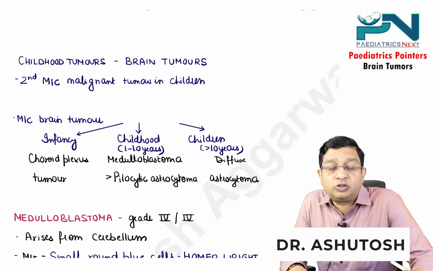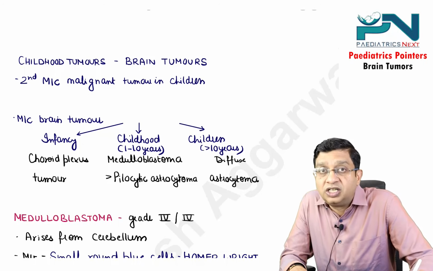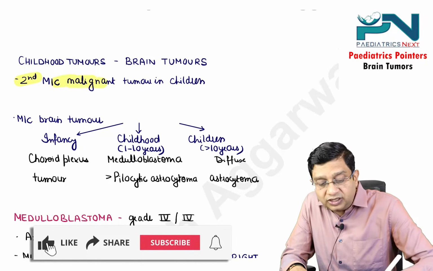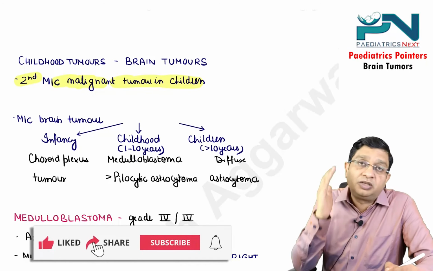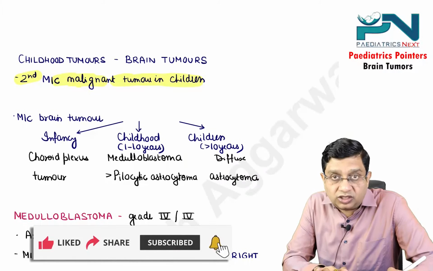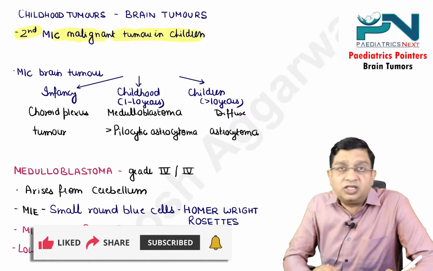Today's topic is childhood tumors, and we are going to discuss the brain tumor. Brain tumor is the second most common malignant tumor in children, because overall the most common malignant tumor is acute lymphoblastic leukemia. Now, which brain tumor is seen in which age group?